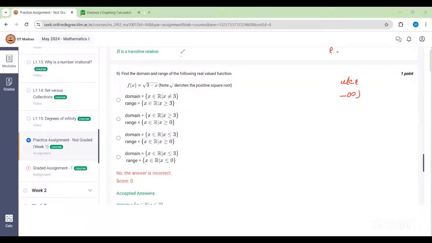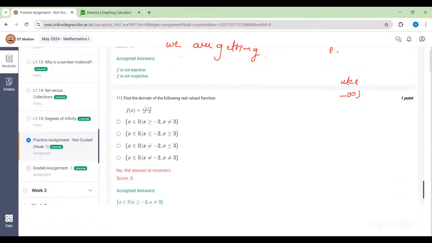So we can say that the range will be... No, the range means what are the values of the function taken, right? What values are taken by the function, not what values of x we can substitute. That will be domain. Domain means what values of x we can substitute in this particular expression. But the range means what are the values we are getting from that expression. Is that clear? Yes, ma'am. That will be our range. Okay, so question number 11, find the domain.